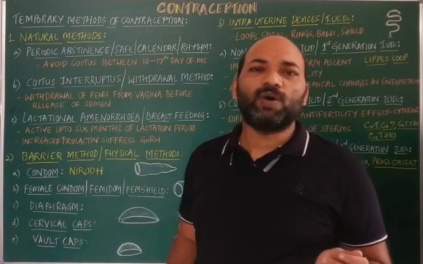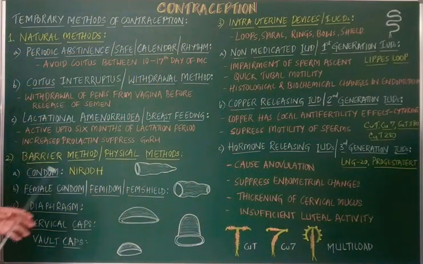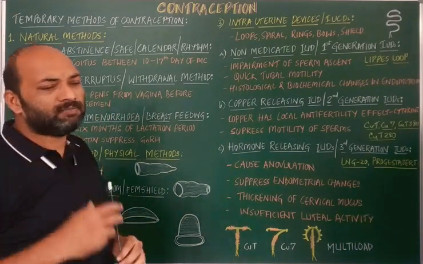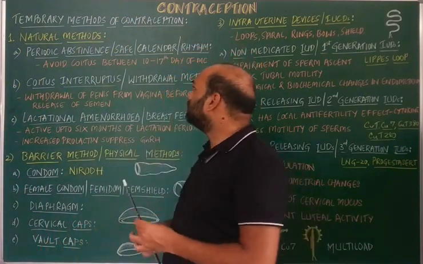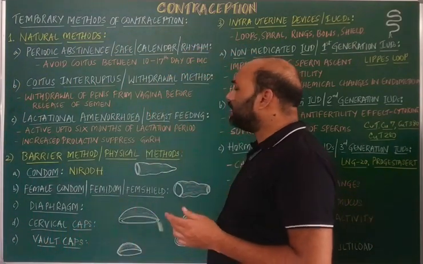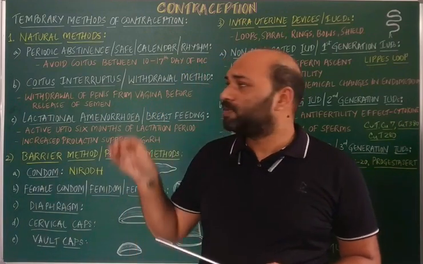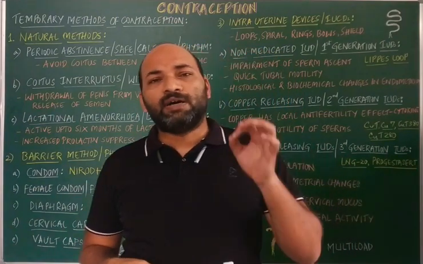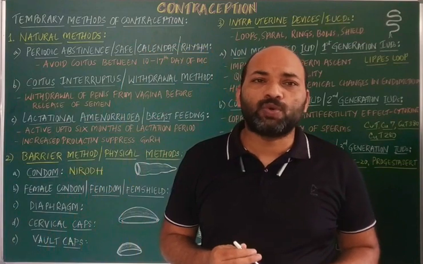The first one, periodic abstinence, is also called the safe method, calendar method or rhythm method. Why it is called a safe method or calendar method is that in this particular method of contraception, a female should be very much aware of her menstrual cycle.